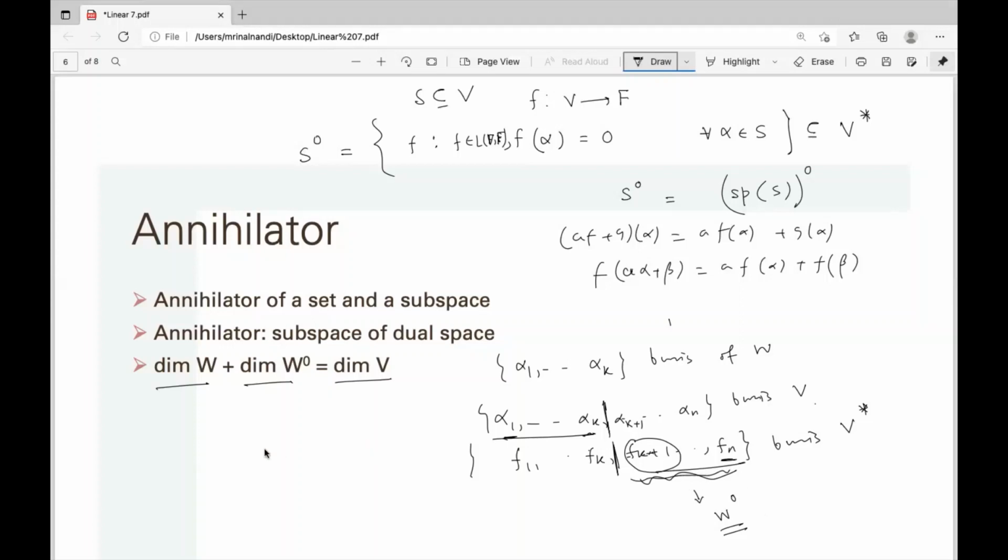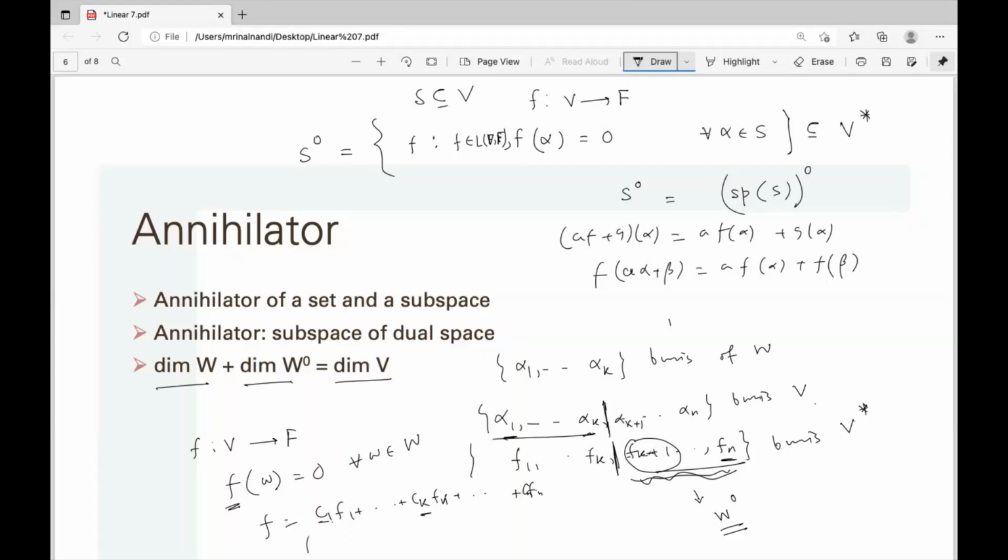Take a linear functional f on V which annihilates W. Then you have to show that f can be written in terms of these. Now f is a linear function, so f can be written in terms of f1, f2, up to fn, and you can easily check that the coefficients up to this k part will be 0. Why is this 0? You can easily check that all of C1, C2, up to Ck will be 0.